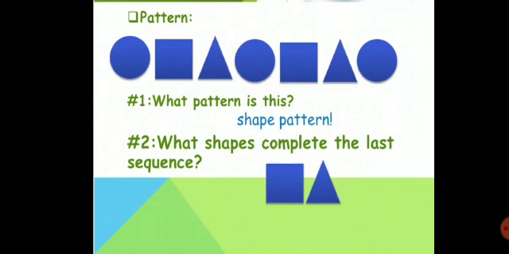As we already found out that circle, square, triangle is the pattern, so after circle, square and triangle will come. Let's do some more practice.